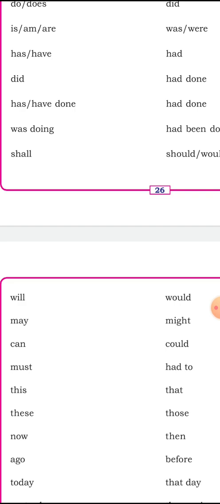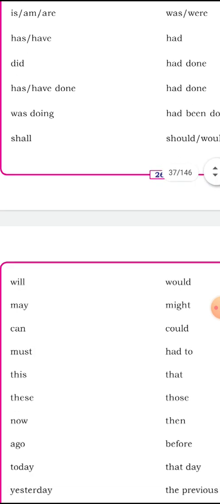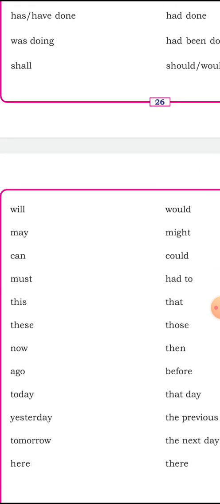So those have been given: this book, that book, these books changed to those books; this, that, these, those; now, then; ago, before; today, that day; yesterday, the previous day; tomorrow, the next day or the following day; here, there.